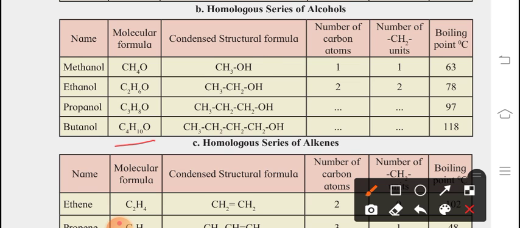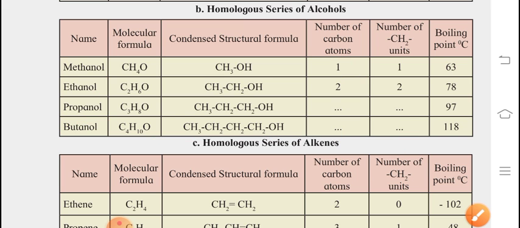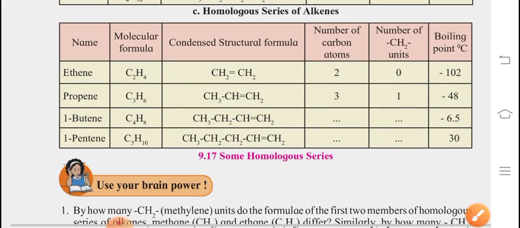Now next C4H10O. Same way we are writing this one. Number of carbon atoms 4 and number of CH2 units is 4. Because of 4, we can give the name as butanol. How is the name going to change? Because we have added OH, and OH is a form of alcohol. Whenever we write alcohol with methane, ethane, the name changes with OL. You can observe here methanol, ethanol, propanol, butanol, OL is coming everywhere. Now next, homologous series of alkenes.